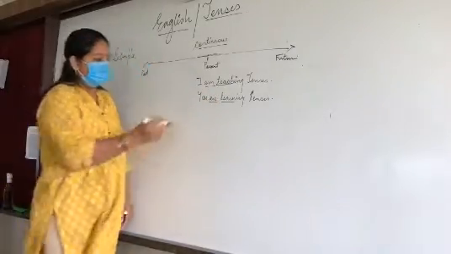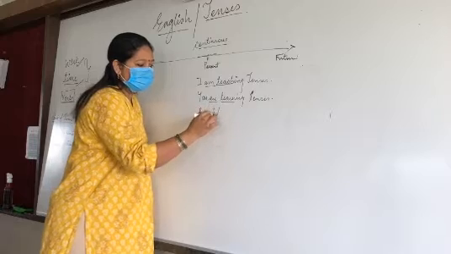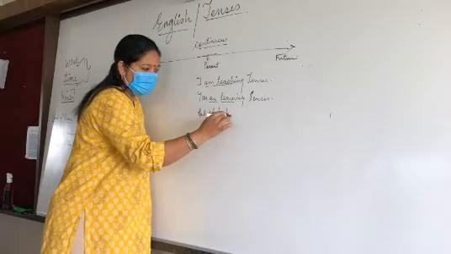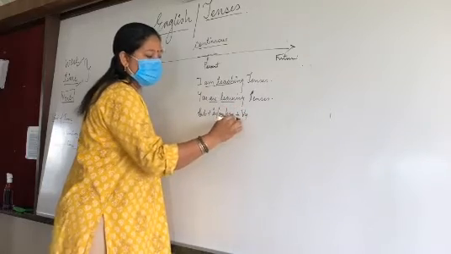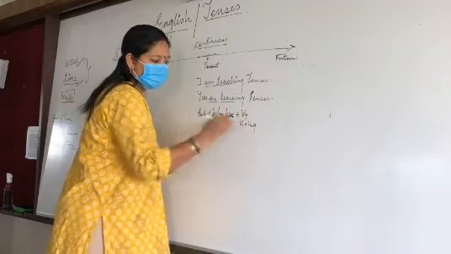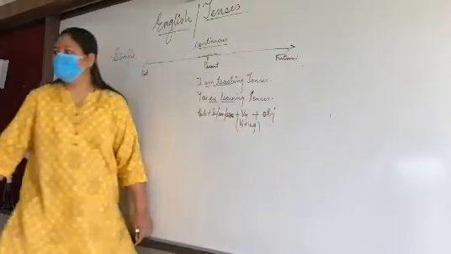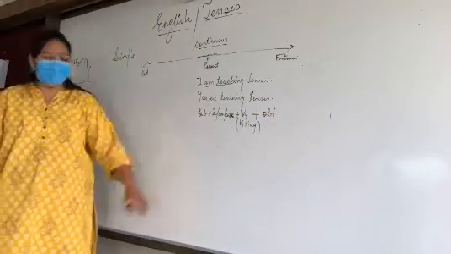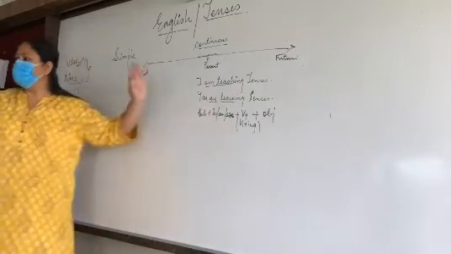So the structure will be subject plus is, am, are plus V1 plus ing, plus object. You must be thinking that this is present tense. Fine, absolutely fine. What about the past?